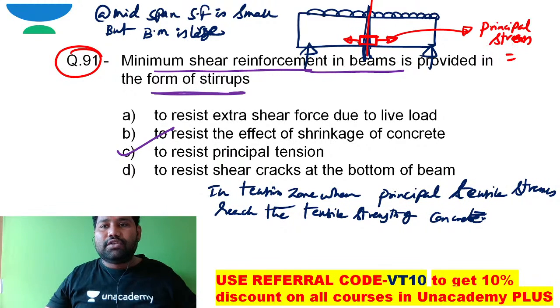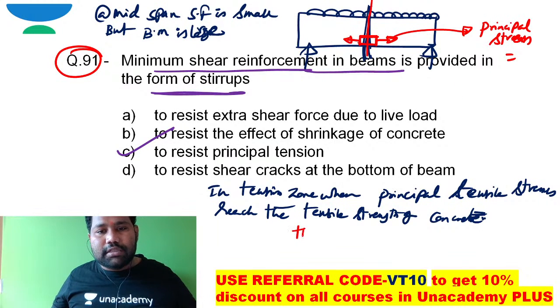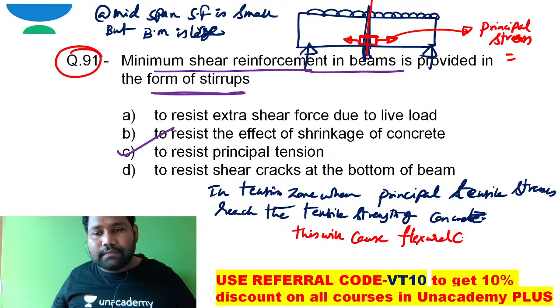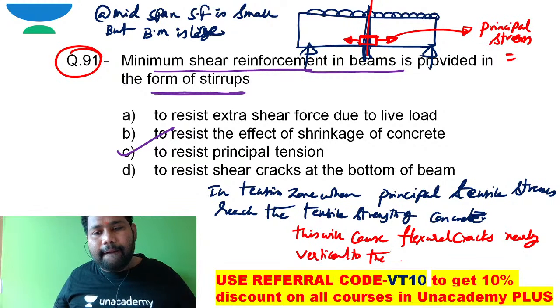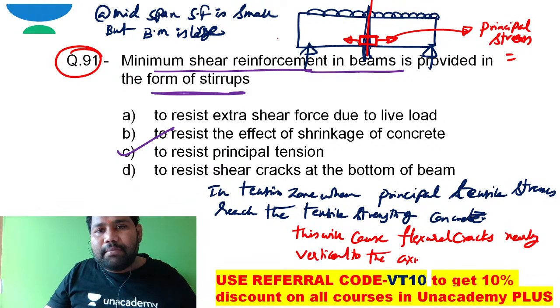initiated. So when the principal stress reaches the tensile strength of concrete, this will cause flexural cracks nearly vertical to the axis of the beam.